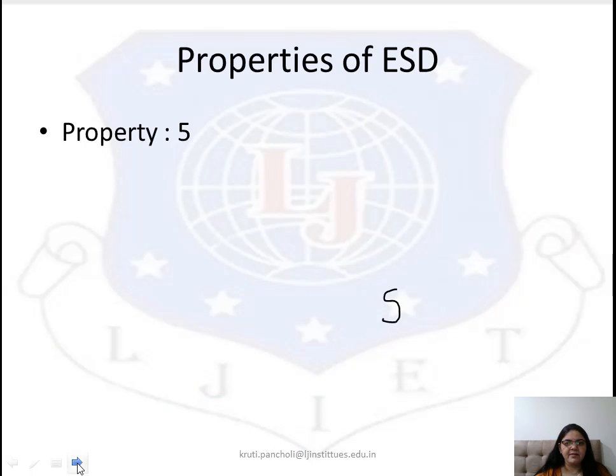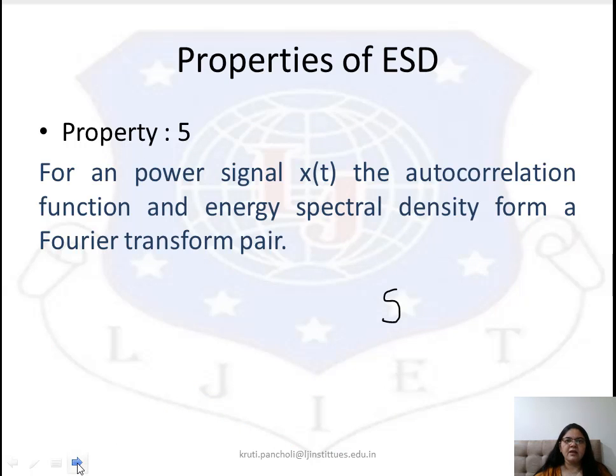Property number 5. For a power signal x(t), the autocorrelation function and the spectral density form a Fourier transform pair. It is the autocorrelation of the function x(t), and its Fourier transform is S(f). So these two form a Fourier transform pair.